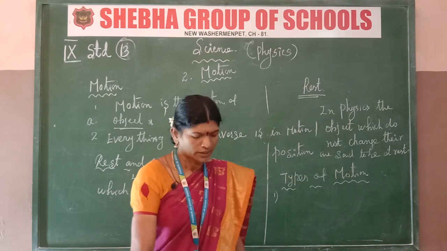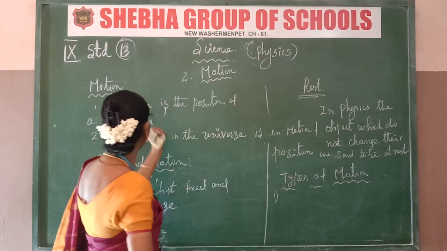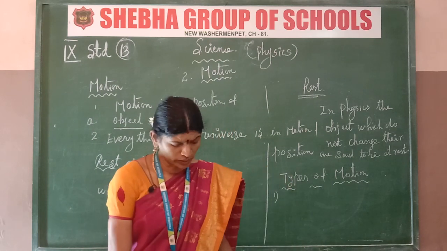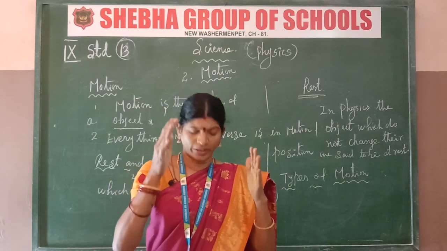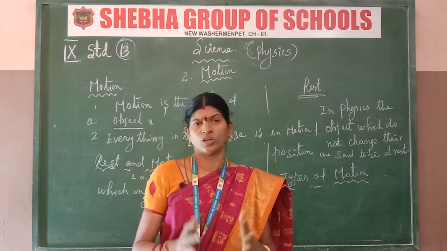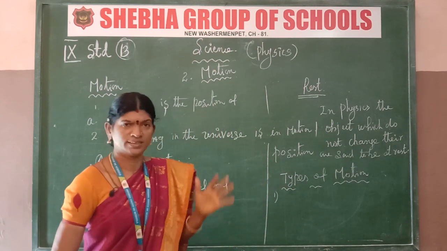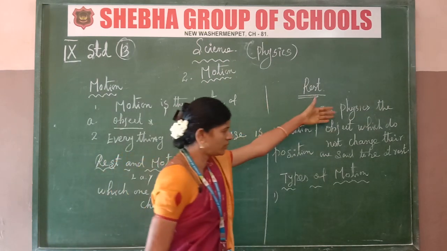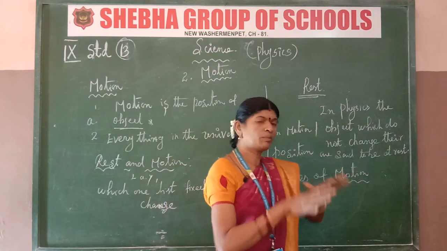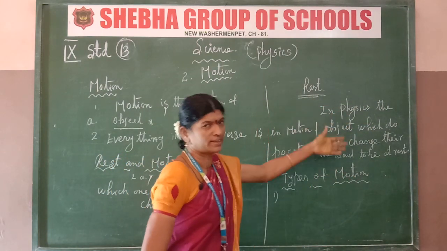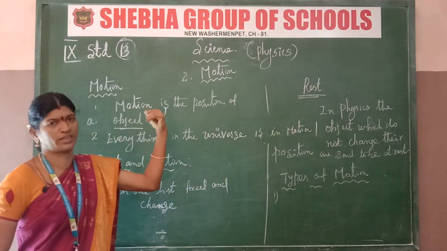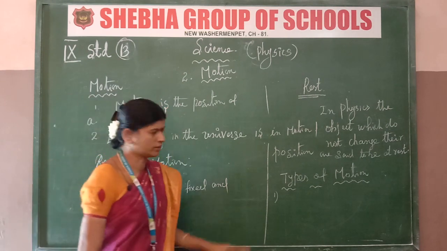It's clear. Next, motion. What is motion? The cars and buses running on the road, and the birds and the aeroplane flying in the sky are in motion. So that is called motion. It's clear. So that is the difference. Rest is an object which does not change its position. Motion is changing the position. It's called motion. It's clear.